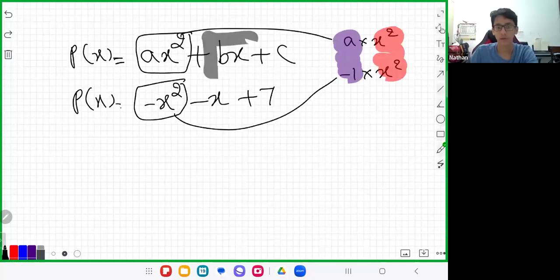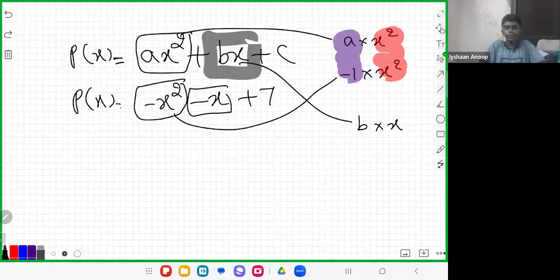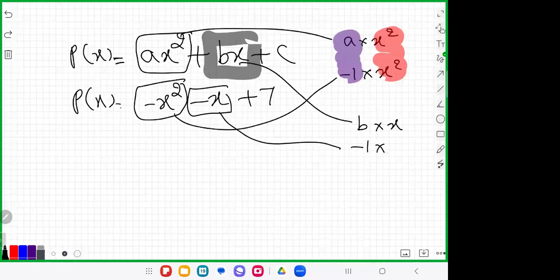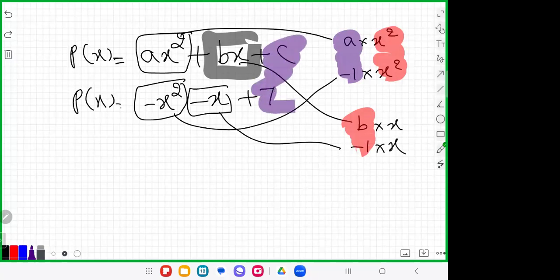The meaning of bx is b into x. When we compare this, minus x means minus 1 into x. Obviously, the value of b is equal to minus 1. And the last one is c. C is the constant. No doubt c is equal to 7.